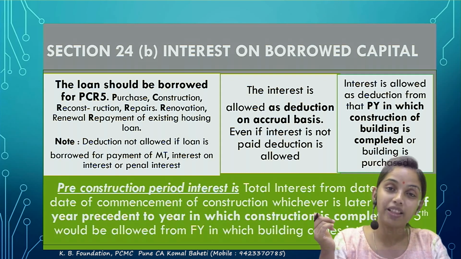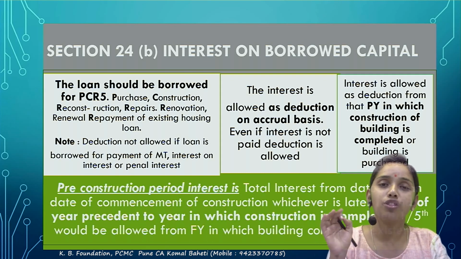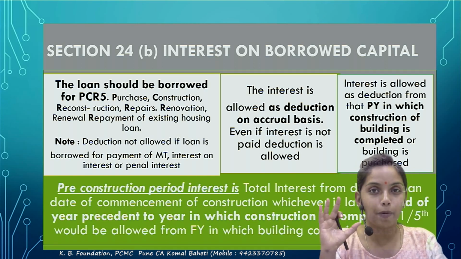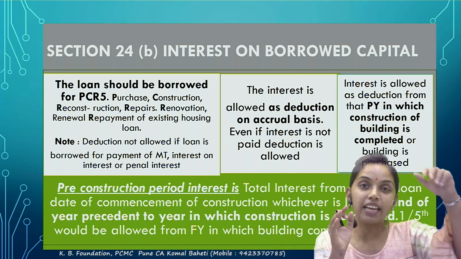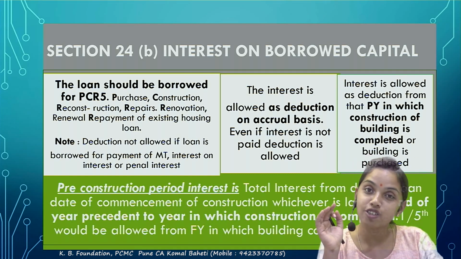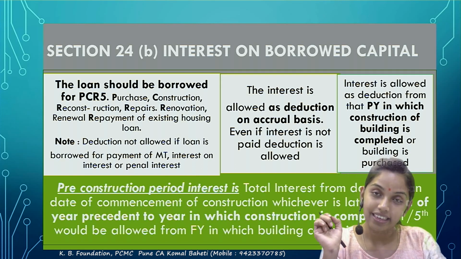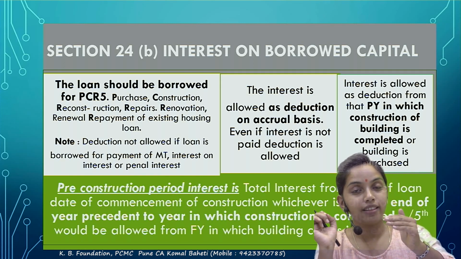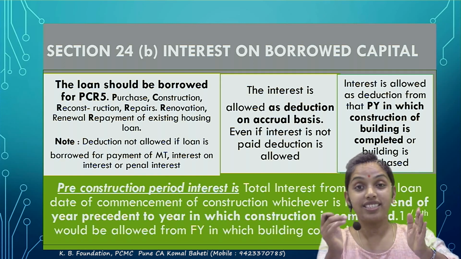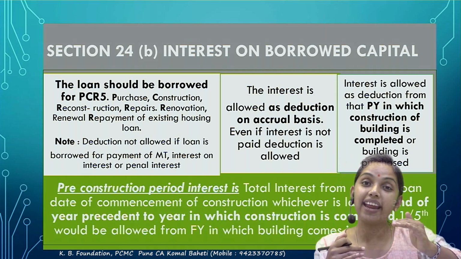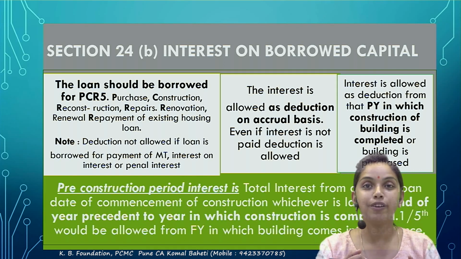I would give an example. The construction has been completed on the 1st of December 2019. So 2019-20 is entirely post-construction, correct? So what was the preceding year of 2019-20? 2018-19. The end of that year was on 31st of March 2019. So up to 2019 the pre-construction period ends. Construction was completed on 1st December 2019, but when does the pre-construction period end? 31st of March 2019 itself. Are you clear with it?